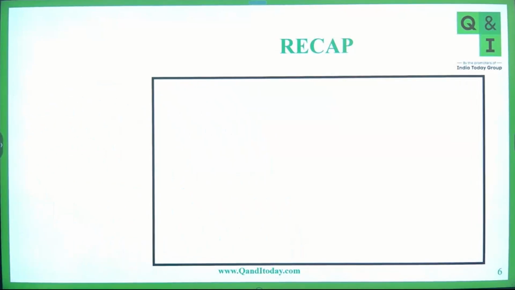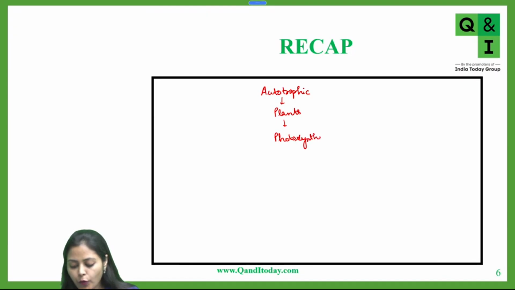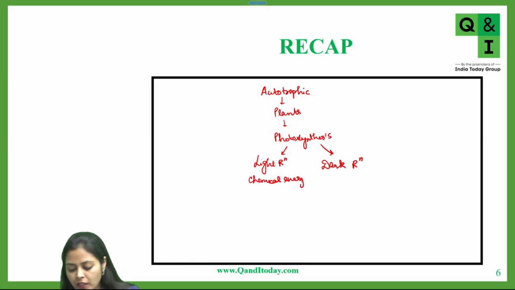We had earlier studied that the autotrophic mode of nutrition is performed by, for example, plants, and the process name is photosynthesis. There are two types of reactions, light reactions and dark reactions. During light reactions, chemical energy, which is ATP and NADPH, is synthesized.